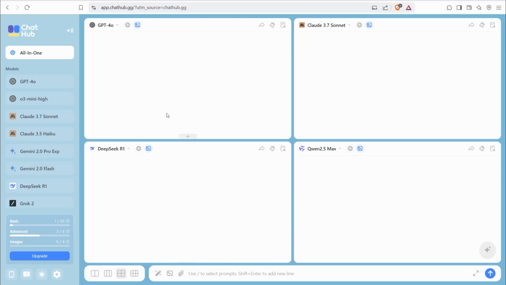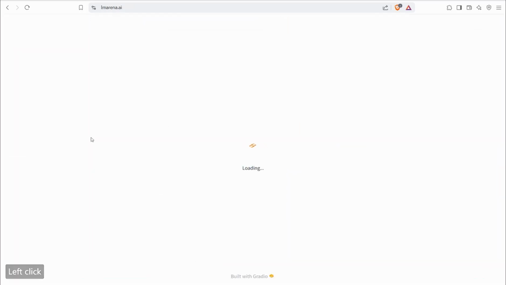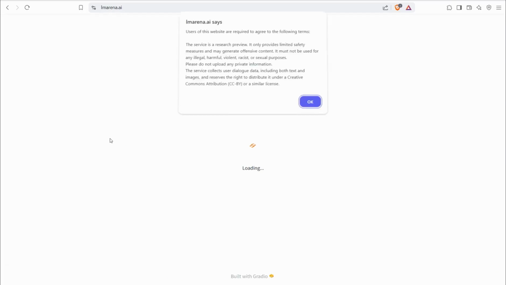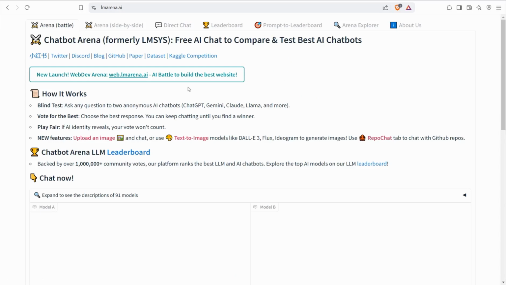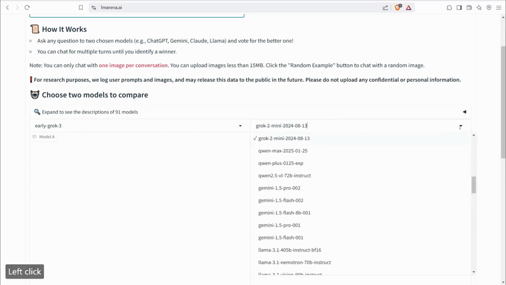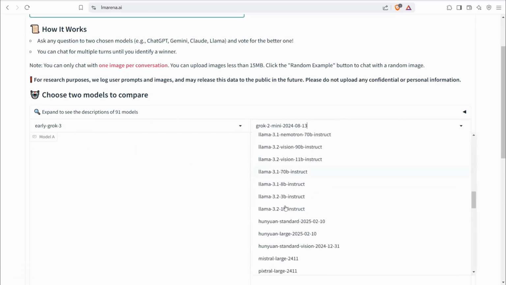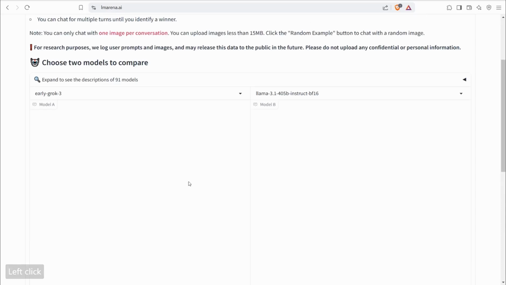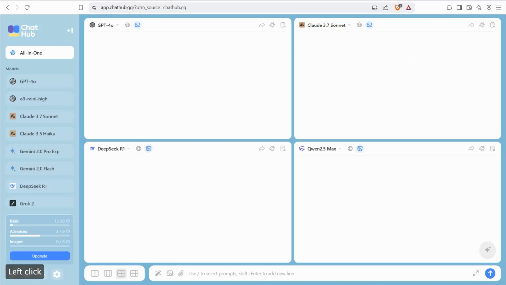And the second website, similar to chathub.gg, is lmarena.ai. It's a beautiful website to compare two different results from two different models. Here we simply head over to this one, arena side by side, and then you can select your different models, like Grok 3, and for the other, for example, I will make it Llama from Meta. Perfect. Then we head over to the first one, chathub.gg, and enter a prompt like rephrase and rewrite this article.